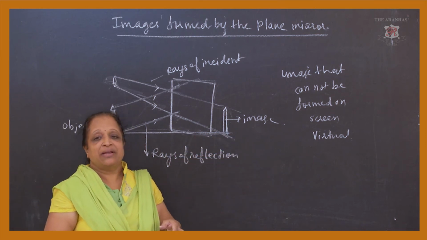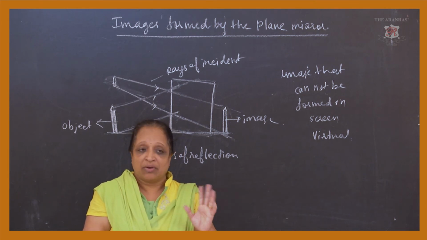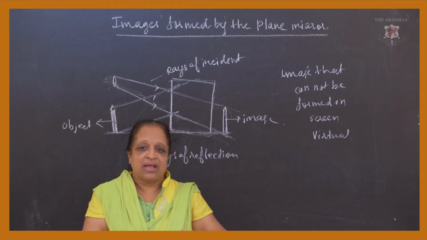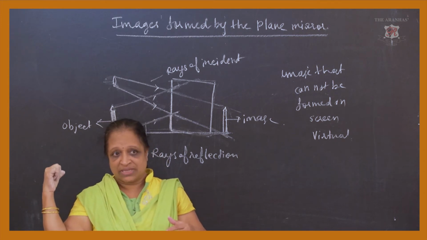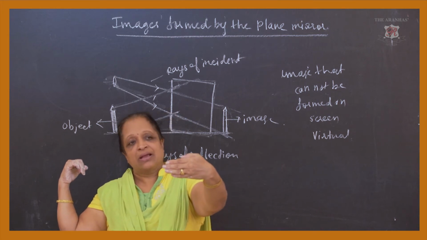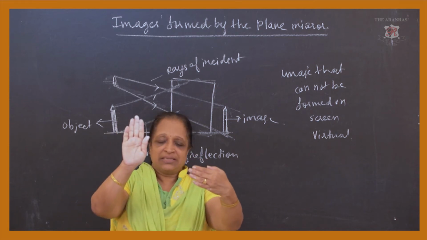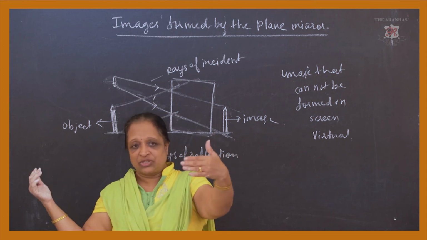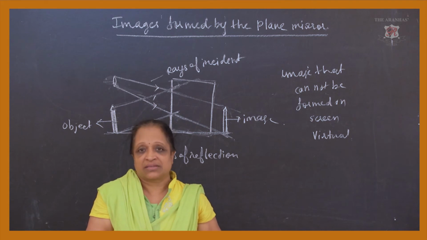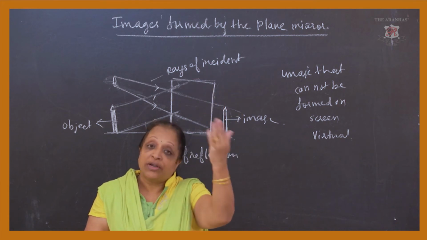Now you may have a question in mind: behind the mirror means what must be exactly happening over there? See, when you are standing in front of the mirror, and behind you, say, there is a cupboard, a window, or any other thing, you will find that the image looks in the mirror as though it is just behind the glass, behind the mirror. Behind the glass means it looks as though it is beyond that mirror.